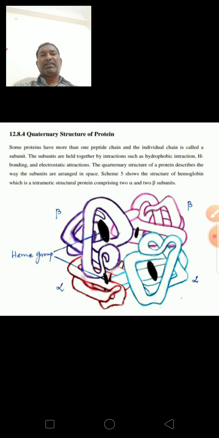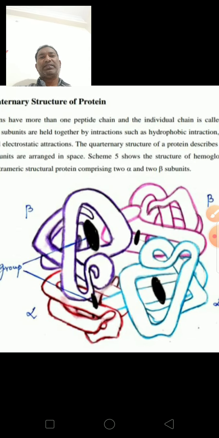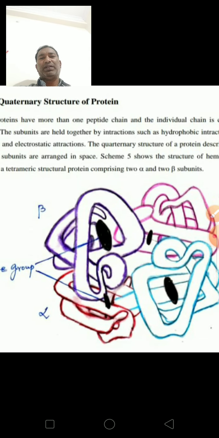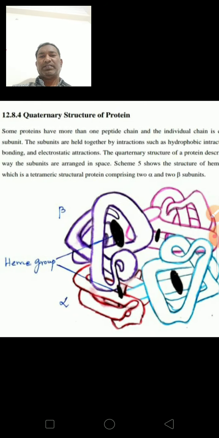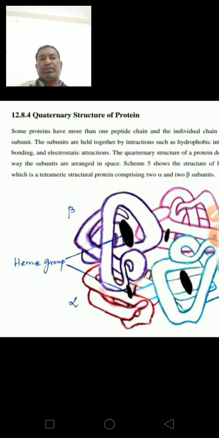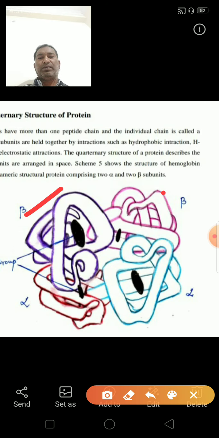The structure of hemoglobin is a tetrameric structural protein comprising 2 alpha and 2 beta subunits. This is the quaternary structure of hemoglobin protein, comprising 2 alpha and 2 beta subunits. This is the hemoglobin. So 2 beta units are there, beta unit and beta unit, and alpha unit and alpha unit.